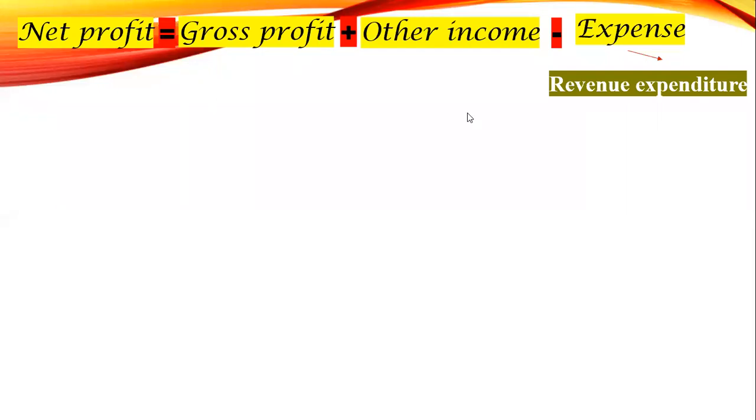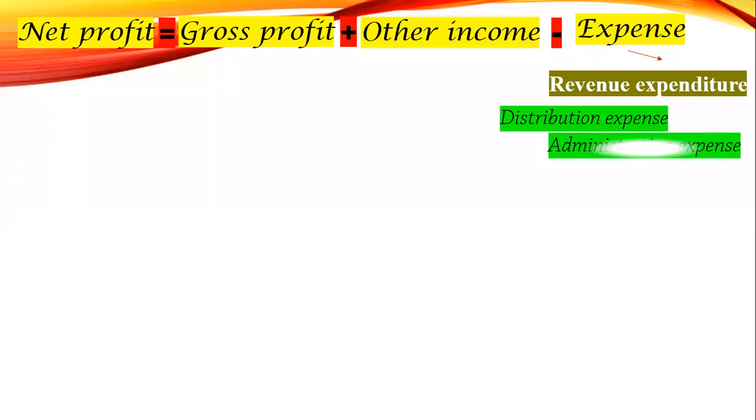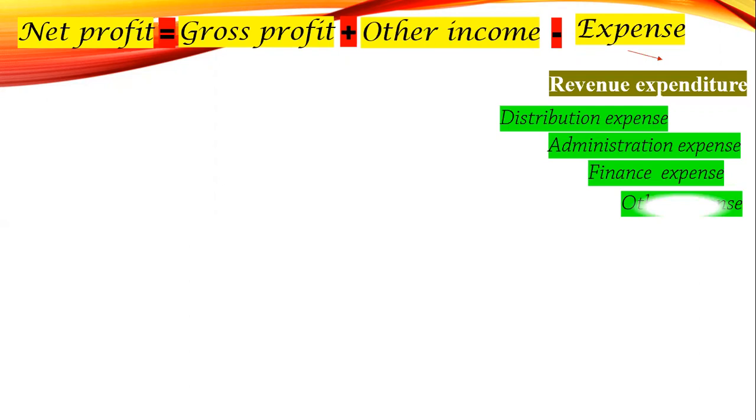So when you come to revenue expense, we know it is categorized into 4. What are the 4? Distribution expense, administration expense, finance expense, and other expense. So these are the 4 expenses we have to deduct from gross profit plus other income. Why? When we calculate the net profit, the capital expenditure should not be taken into account. Only the revenue expenditures we have to deduct. Is that clear? Everyone, do you have any doubt?